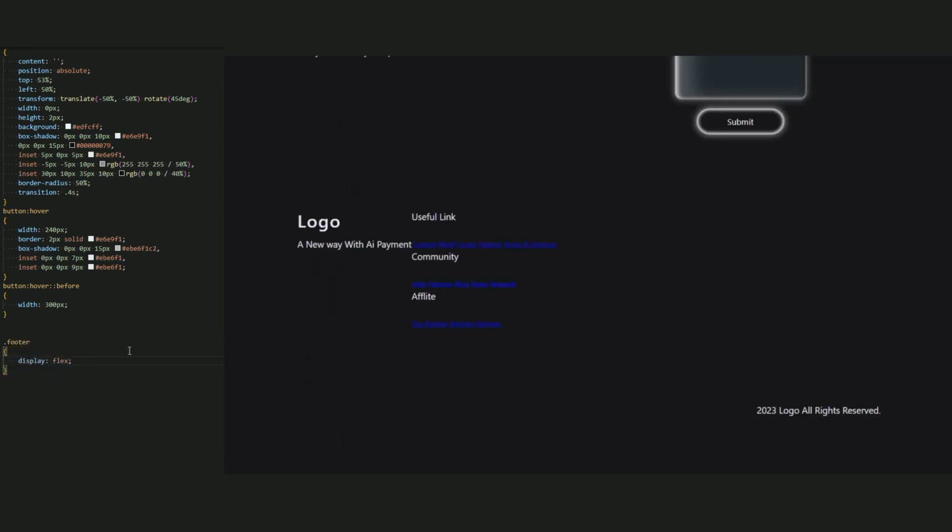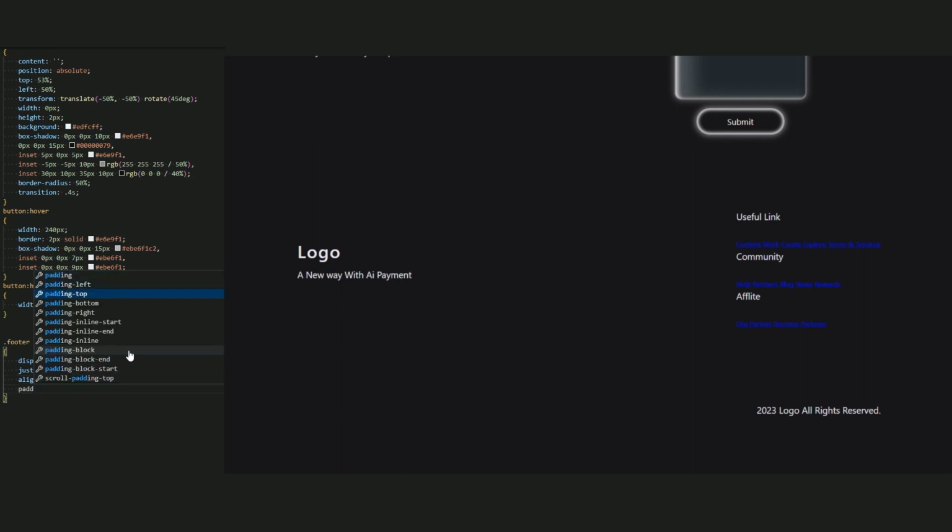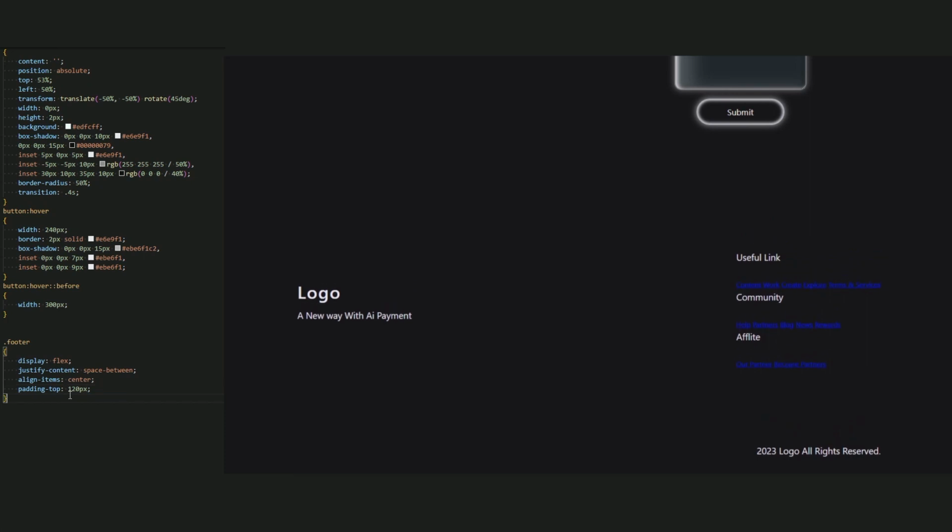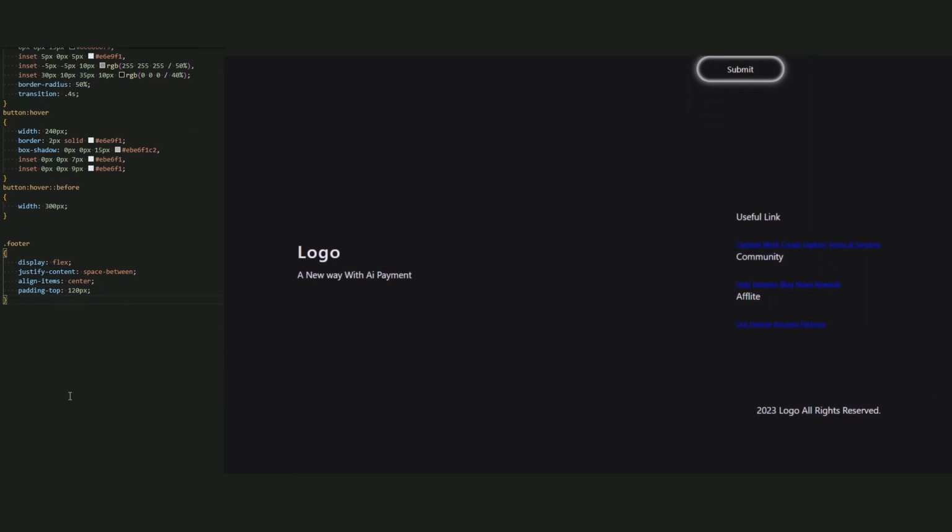Add a display flex. Justify content, space between. Align item, center. Let's add a little space for top of a footer. So add the padding top 120 pixel. Be enough? Yeah, is good.